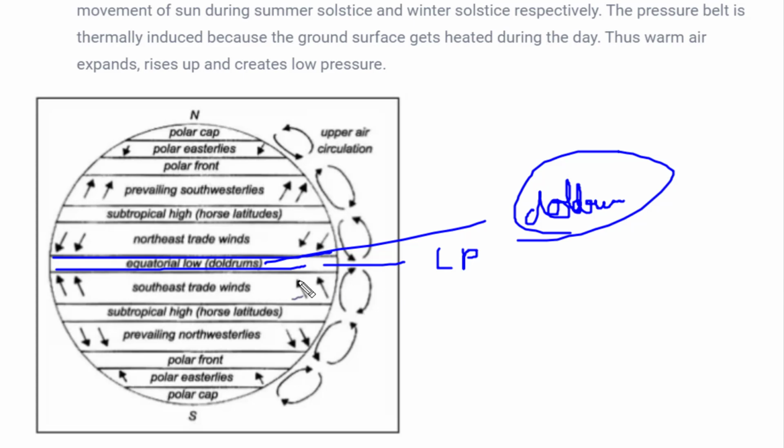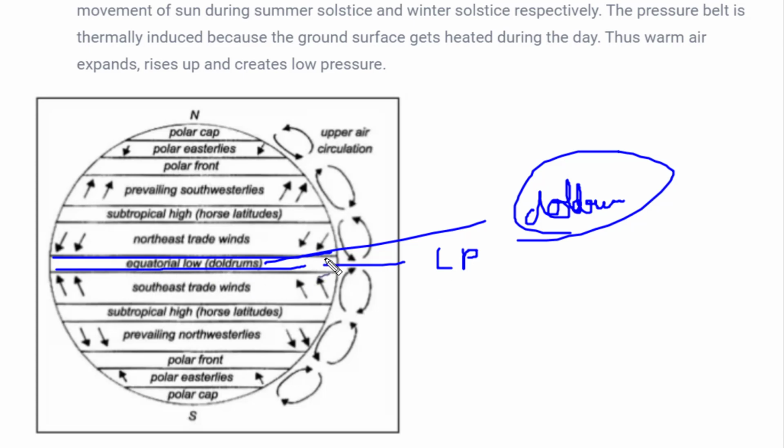So why is the pressure at the equator low? As we know, the equator receives the most heat from the sun at its nearest portion to the sun. So when it receives more heat, the air at the equator will rise up, and it will have more temperature, and we have seen pressure is inversely proportional to temperature. Although there are other factors also which are responsible over here, still if we consider temperature as a factor, the air will heat up and move upwards, and because of that near the equator a low pressure belt will be created.